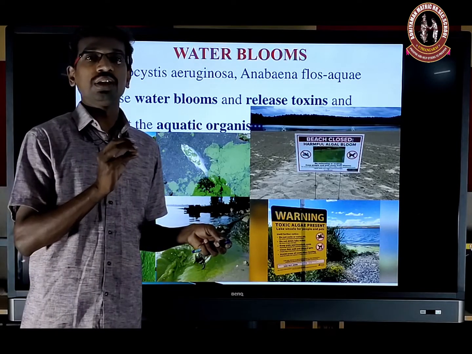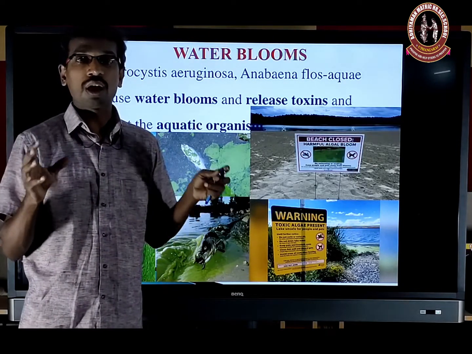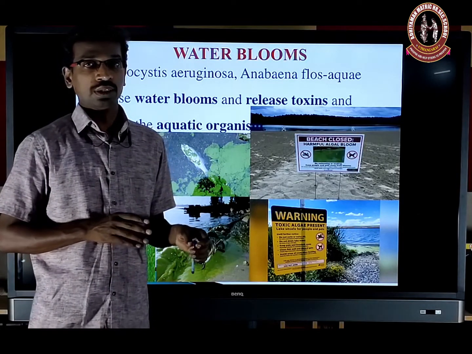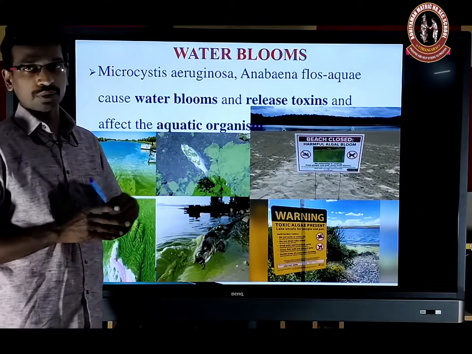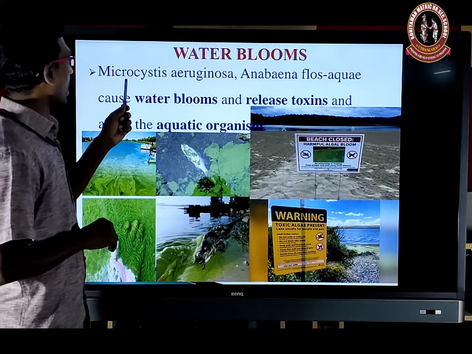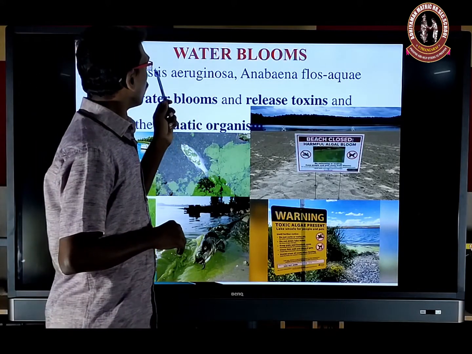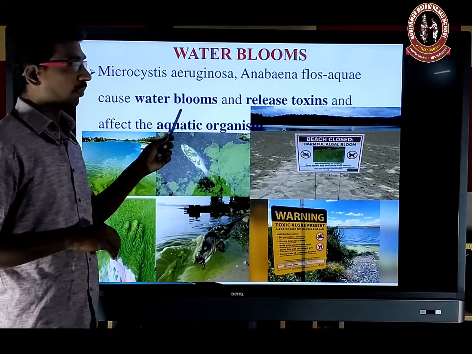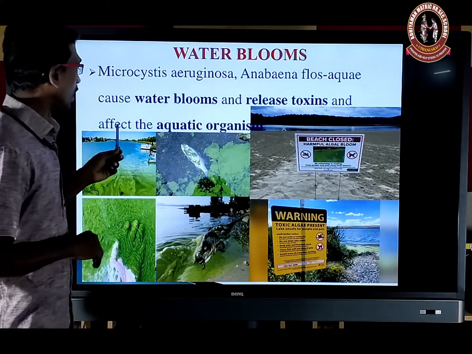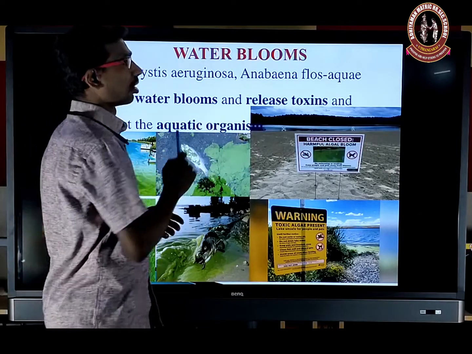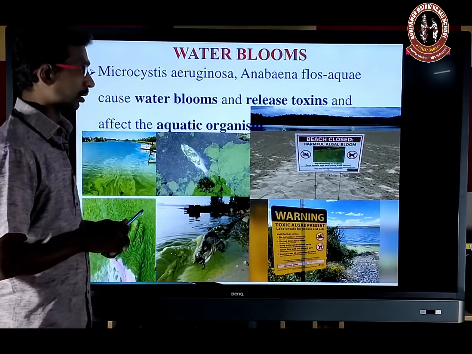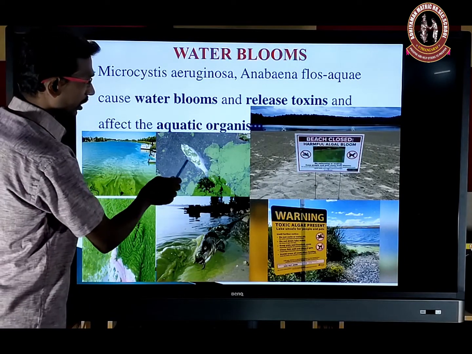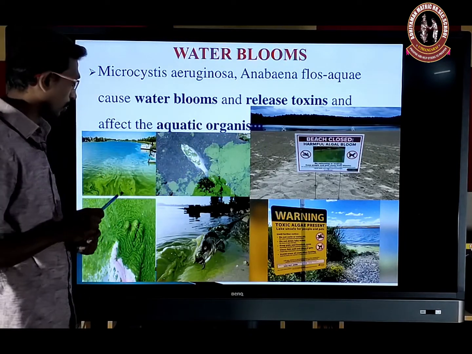So that is the profuse growth of algae, called algal blooms. The death of the aquatic organisms is called eutrophication. Here, cyanobacteria also form water blooms. Microcystis aeruginosa and Anabaena flos-aquae cause water blooms and release toxin, which affects the aquatic organisms. It will release a toxic protein. It's very dangerous. The death of fish happens due to the release of the toxic protein.